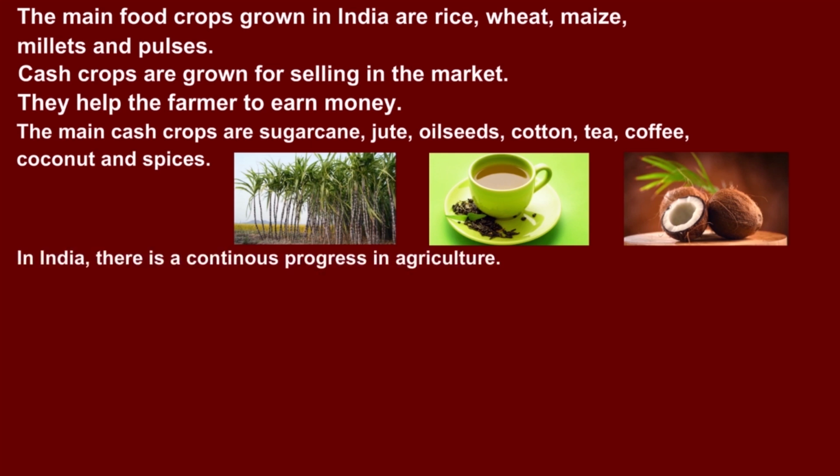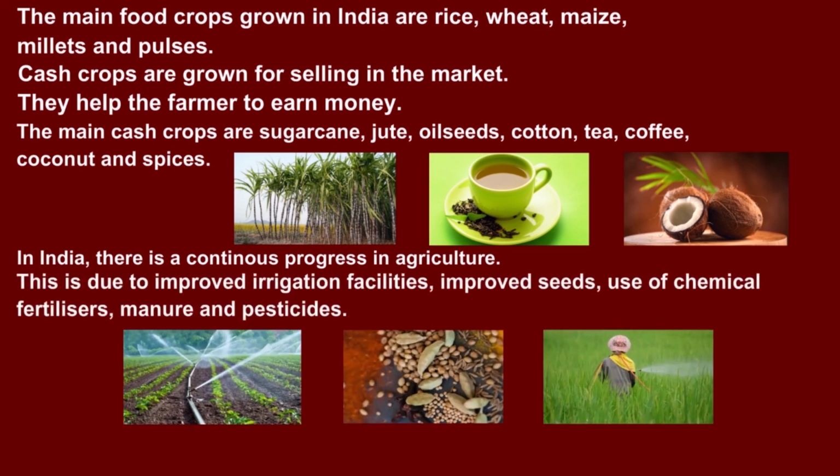In India, there is a continuous progress in agriculture. This is due to improved irrigation facilities, improved seeds, use of chemical fertilizers, manure, and pesticides. This is called the Green Revolution.